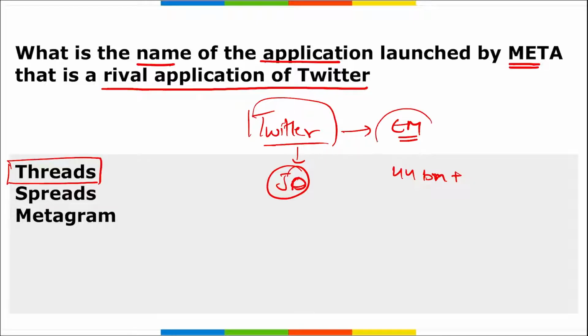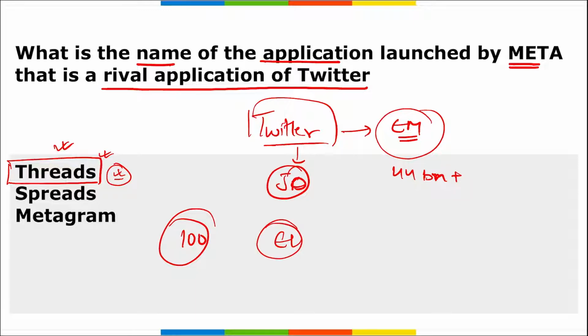And recently the lawyers of Elon Musk have filed a case against Meta for launching of this Thread, because they said that Meta hired the engineers, the software developers of the Twitter team members, and with the help of them only they were able to develop this new application Threads, correct? Right, it is a micro blogging platform. This is similar to that of Twitter, and it was recently launched by Meta in 100 countries all around the world. This is currently unavailable in the European Union and including India.